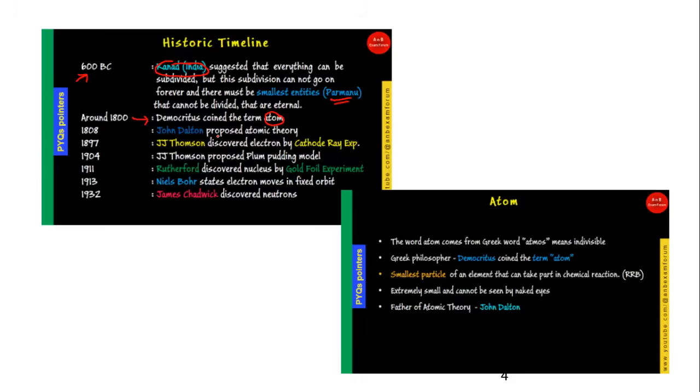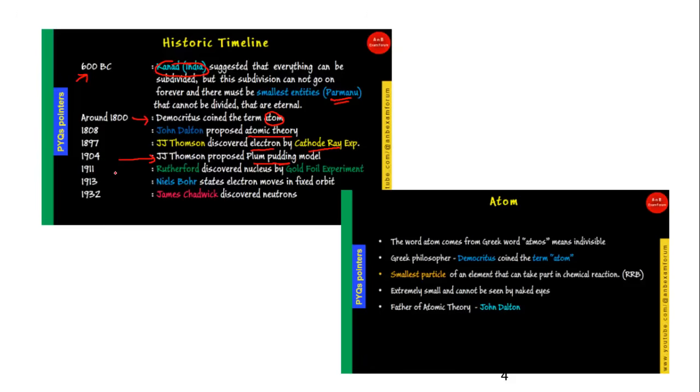The next one, around 1808, John Dalton proposed the atomic theory, and he gave some postulates which became the foundation for all other theories given in the following years. Afterwards we have seen J.J. Thomson, a great scientist who discovered the electron by the cathode ray experiment. And in 1904, again J.J. Thomson proposed the plum pudding model that we have seen in our theory class. I am not going to discuss it in today's session.